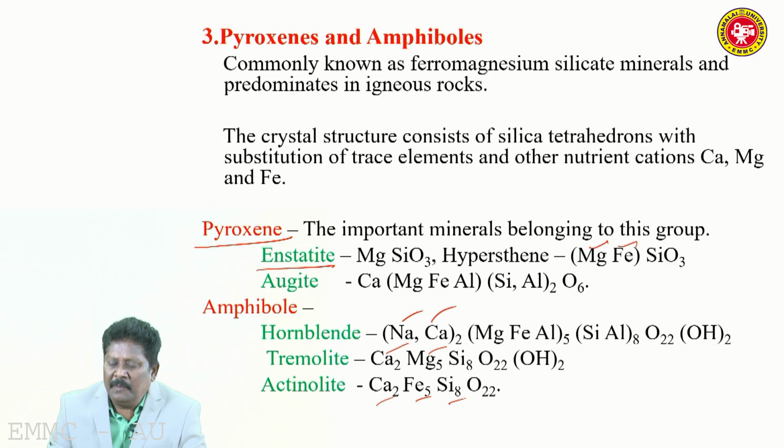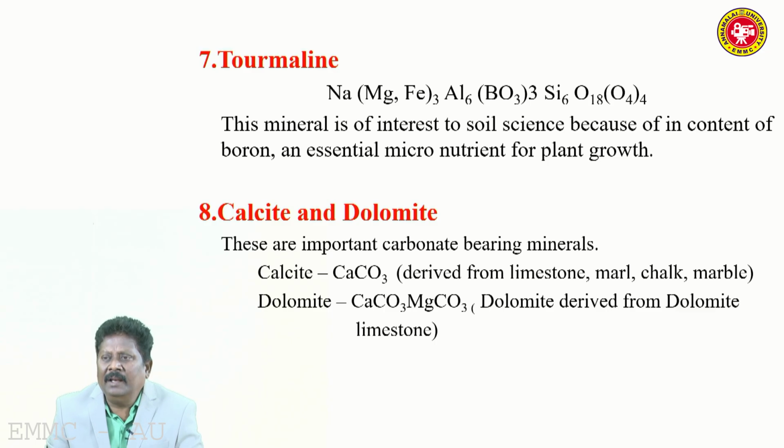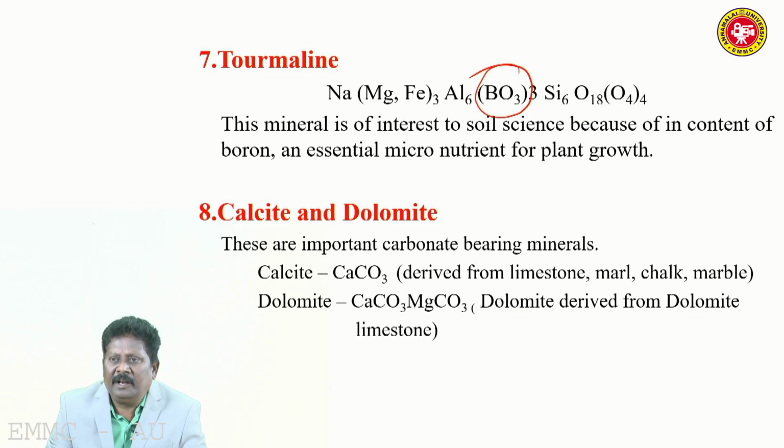So pyroxene and amphibole constitute the important group of primary minerals which supply many of the micronutrient ions such as iron, magnesium, calcium, etc. to the soil. Then tourmaline is an example for a boron containing mineral. Boron, one of the important micronutrients, is very important for the quality of crops, mostly fruits and vegetables.